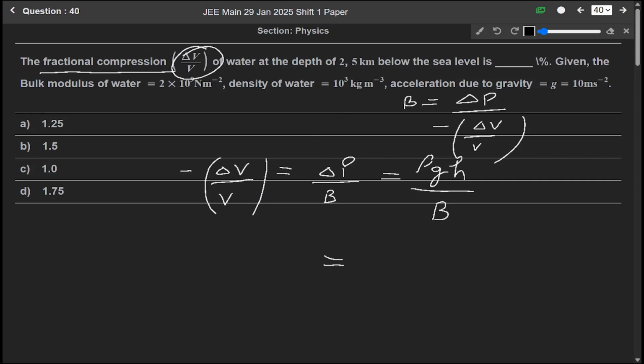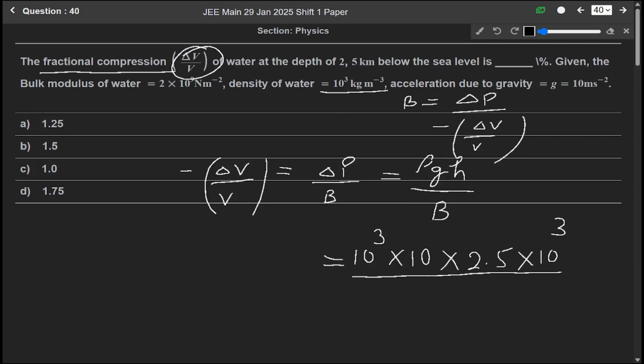So rho g h: the density of water is 10 to the power 3, g is 10, and the height h is given as a depth of 2.5 kilometer, which means 2.5 into 10 to the power 3 meter, over the bulk modulus, which is 2 into 10 to the power 9 Newton per meter square.